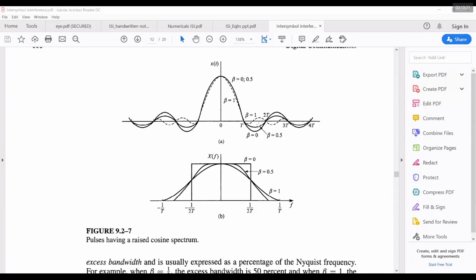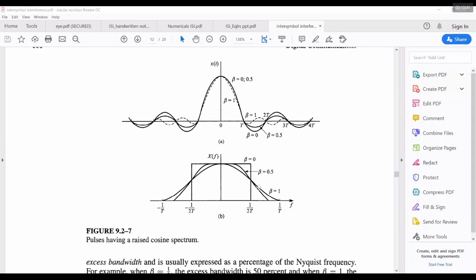Anything beta greater than 0 is a raised cosine. So beta 0.5 means side lobe decay is faster. Beta is equal to 1, still faster. Main lobe has become narrower. And in the frequency domain, if you consider, there is a sharp transition for the rectangular pulse. And now we are going for a smoother transition. Beta is equal to 0.5, beta is equal to 1.